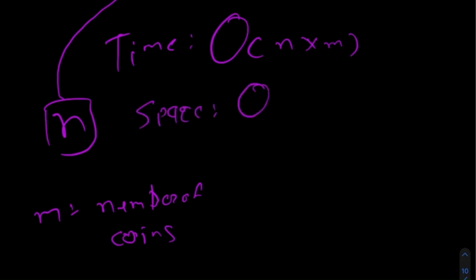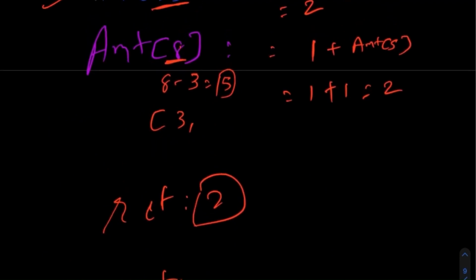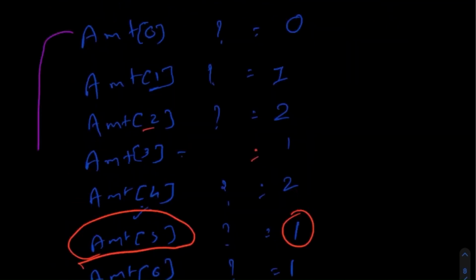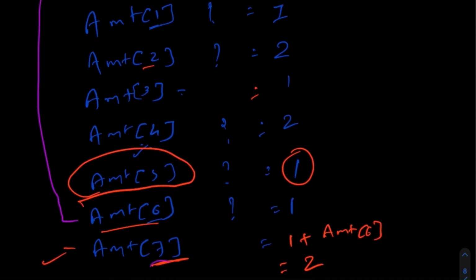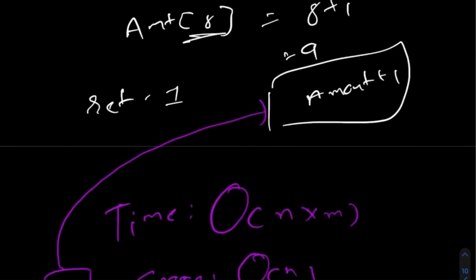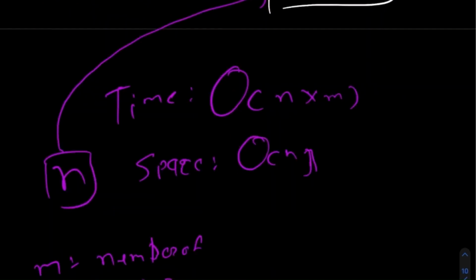and the space complexity would be big O of n, because we are creating an additional data structure array to store all these values, and the values we are storing up to is actually the amount, whatever amount we are given. So we can say that the space complexity would be big O of n.